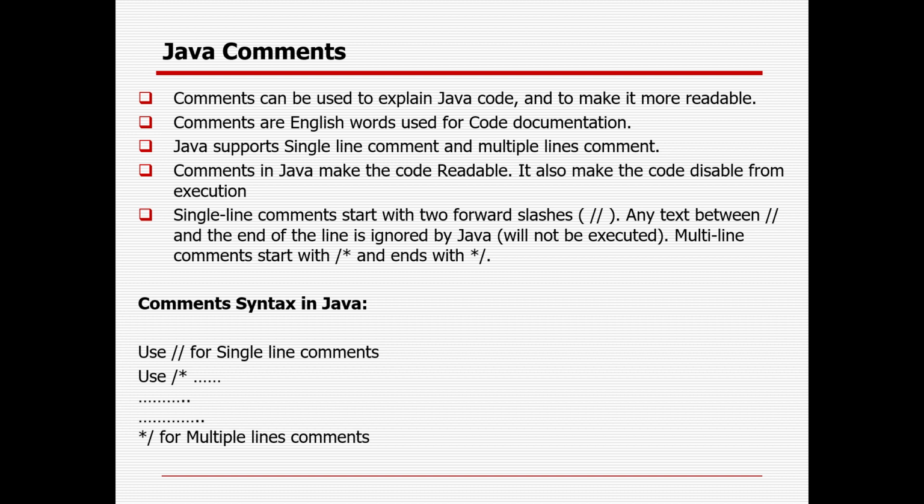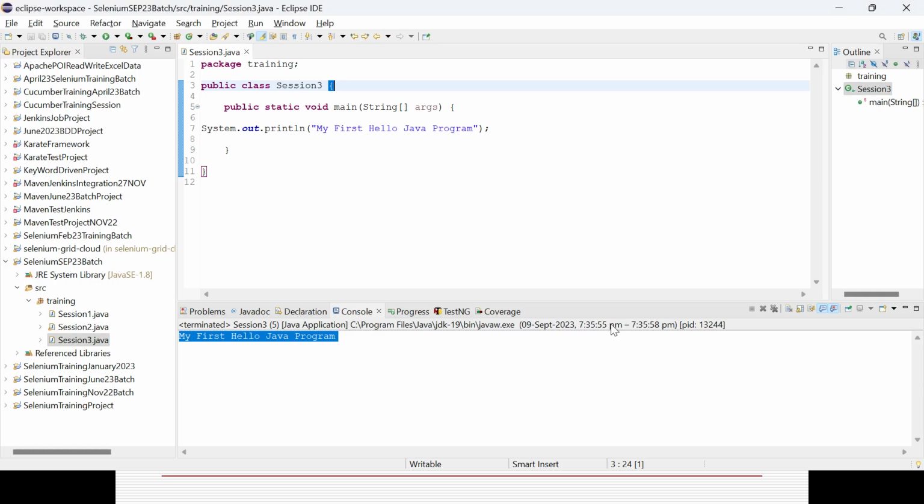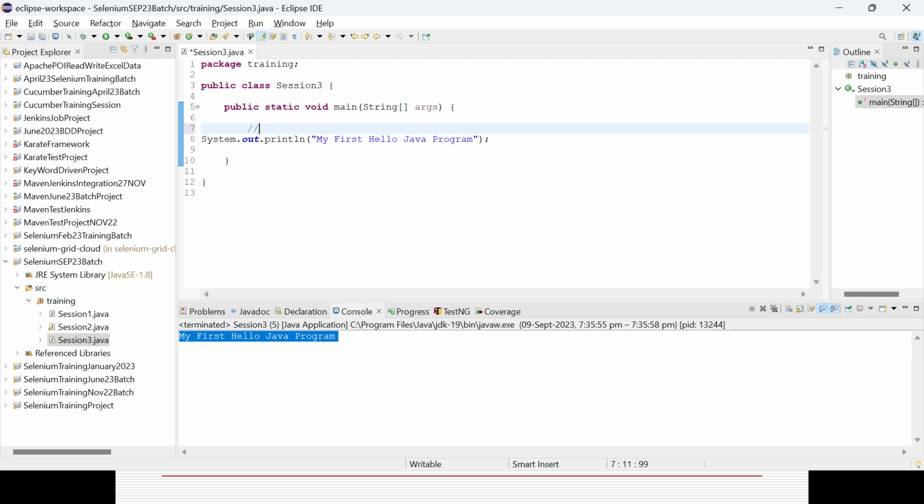Suppose you have a 500 line, 1000 line, 2000 line, 5000 line code, and you want to define something. Here you can mention something with a double slash, like "my first Java". That is the way you can give some comment, so that you can also understand the importance of the next 2 or 3 lines.